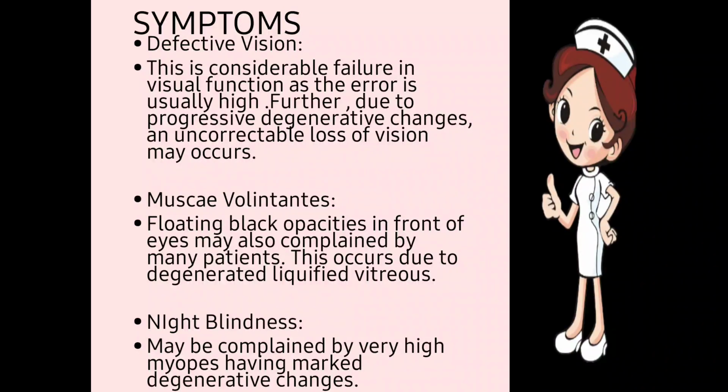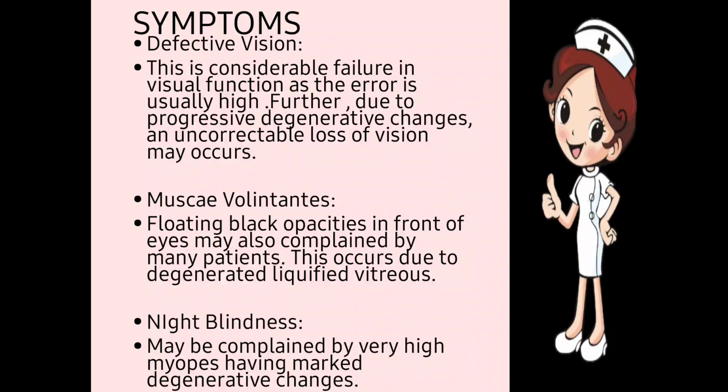Sometimes degenerative changes take place. For example, I have shown you degeneration of vitreous takes place, degeneration of retina takes place. Due to the degenerative changes, there is an uncorrectable loss of vision. We may not be able to find the cause, but a loss of vision may occur, and it gives birth to the defective vision. The patient is not able to see clearly.